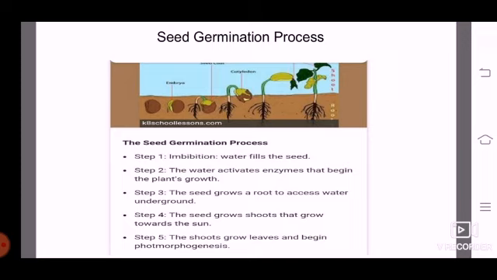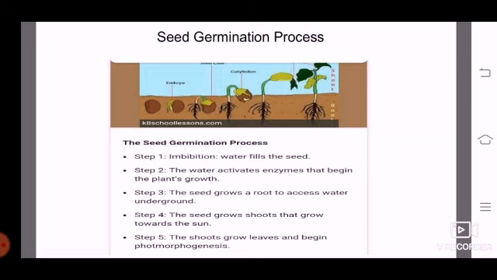Seed germination process. There are 5 steps in the seed germination process. First step is imbibition. Imbibition means when the substance is fully swelled up because water has entered inside the substance. For example, जैसे आपका चना होता है, उसके अंदर पानी एंटर हो जाता है और वो स्वेल अप हो जाता है, तो उसको हम क्या कहते हैं, imbibition. When water fills the seed, it is called imbibition. This is your first step.